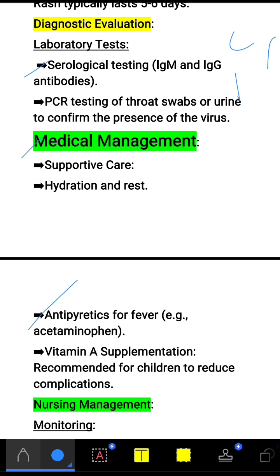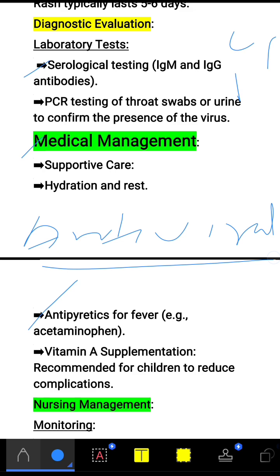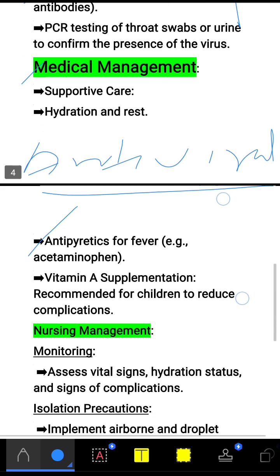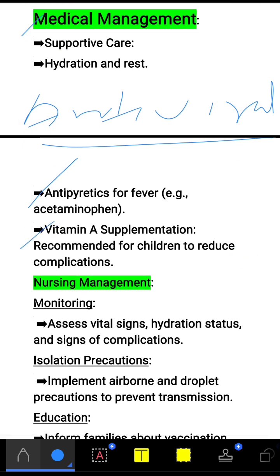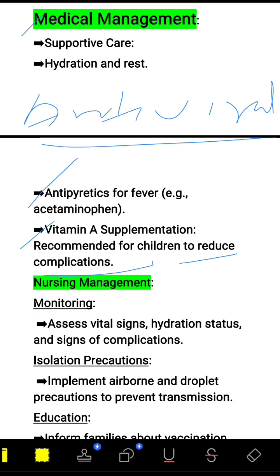And next are antiviral medications such as acyclovir. The next medication is vitamin A supplementation, which is recommended for children to reduce complications.